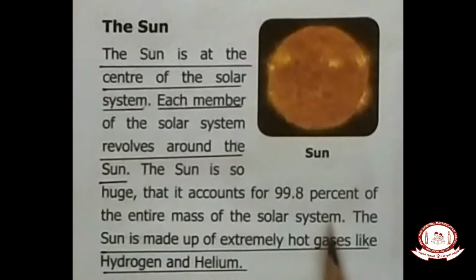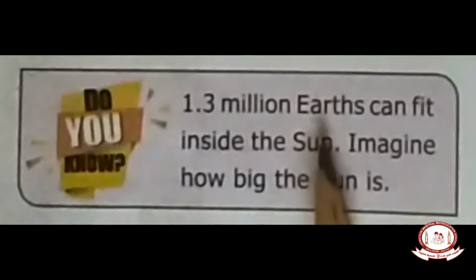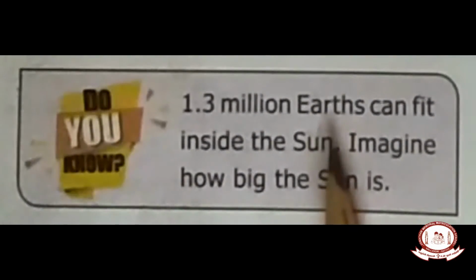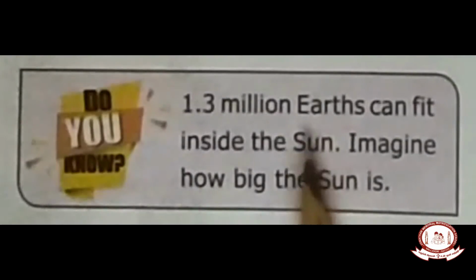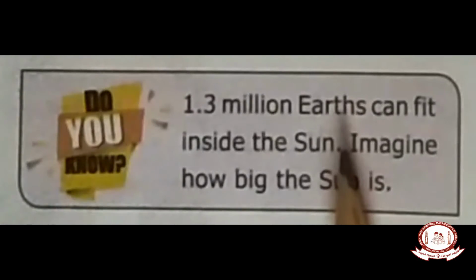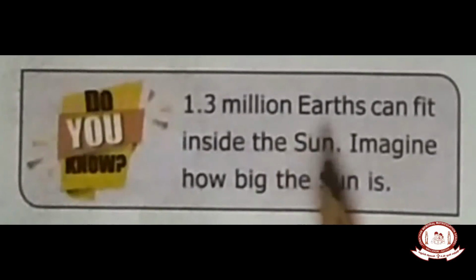Okay. How huge it is, is given in the do you know paragraph. Please go to that do you know. Have you seen that? 1.3 million Earths can fit inside the sun. Not one or two Earths fit inside the sun. 1.3 million. We understand, not one or two times, children. We know that the Earth is a very big land mass. Okay, that much huge the sun is.